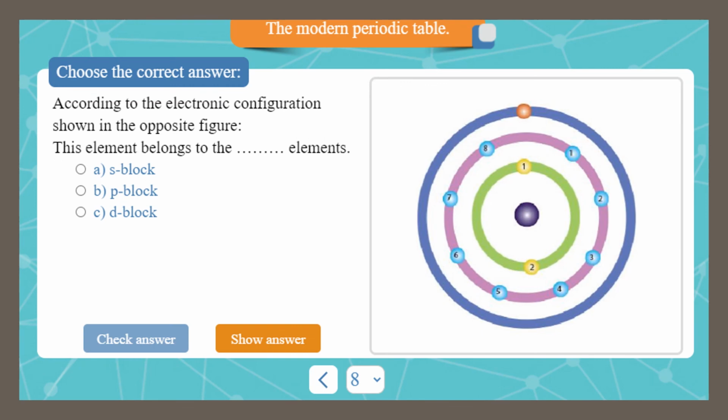Which block contains this element? This element lies in group 1A, as it has only 1 electron in the outermost shell, and group 1A is located in the S block, so we are going to choose the S block.